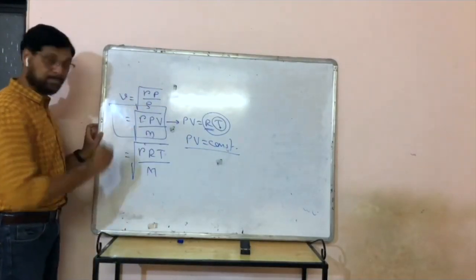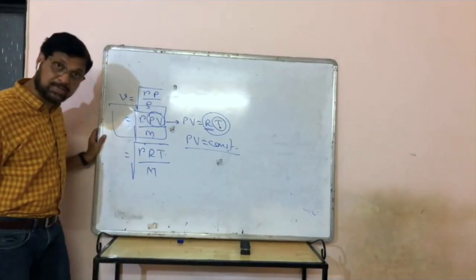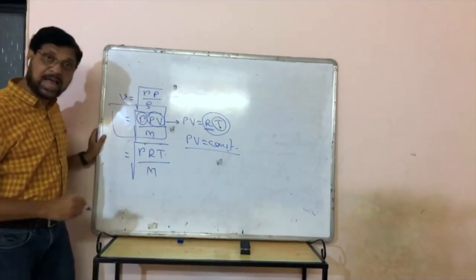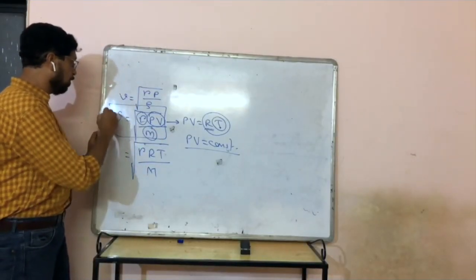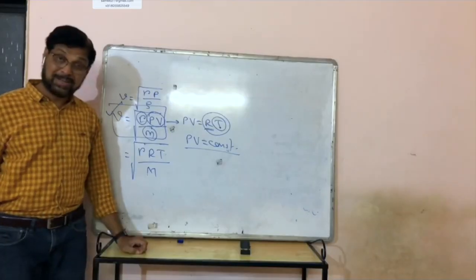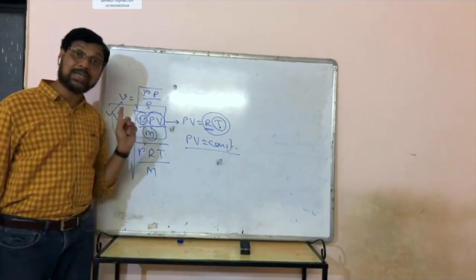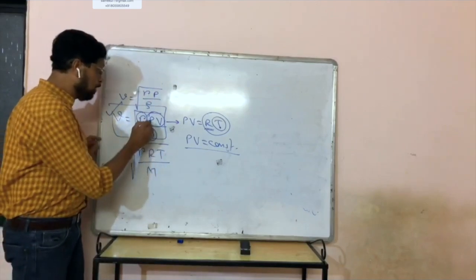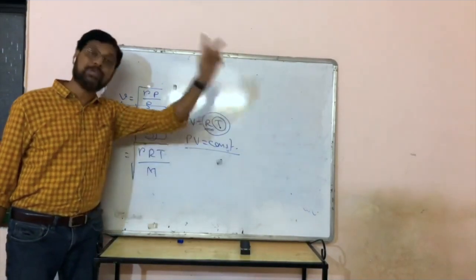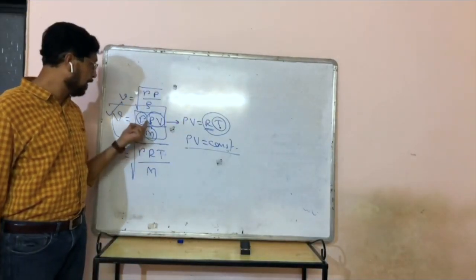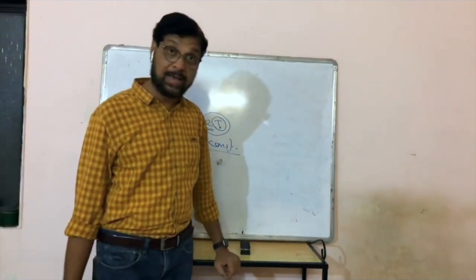So look at this formula. If temperature is constant, PV is constant, gamma is already constant, mass is also constant, means velocity of the gas will remain constant. If temperature remains constant, velocity of the gas remains constant. There is no effect of pressure, because if temperature is constant, PV is constant. Therefore, there is no effect of pressure on the velocity of sound in air.